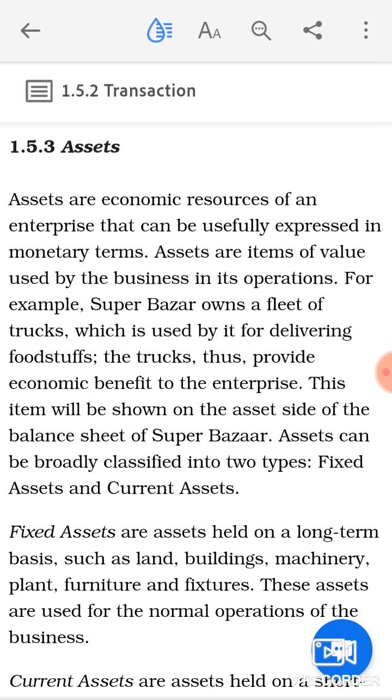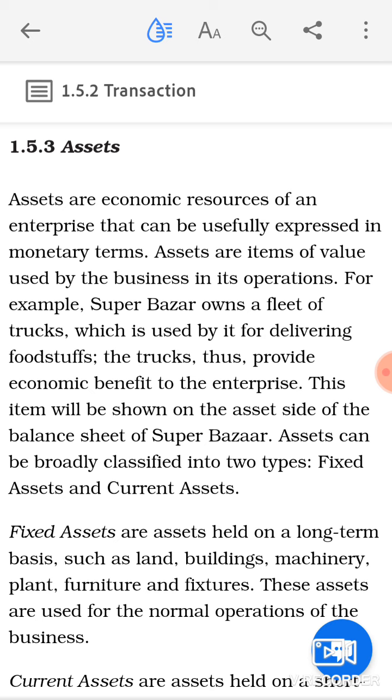Like for example, Super Bazaar owns a fleet of trucks which is used by it for delivering foodstuffs. So here these trucks provide economic benefit to the enterprise. These trucks will be shown as an asset in the balance sheet of the business enterprise.